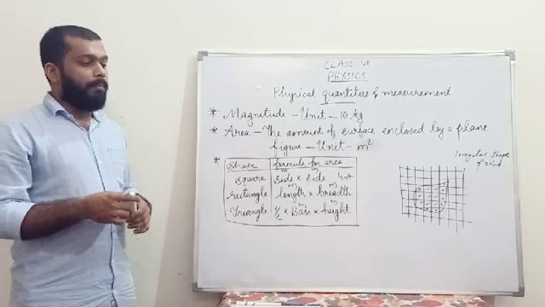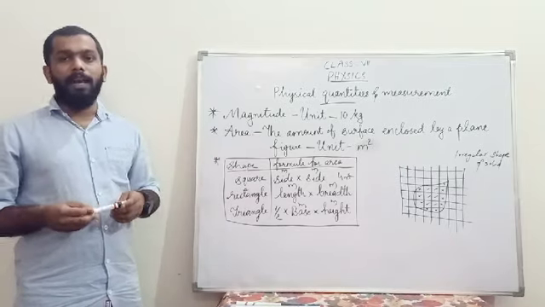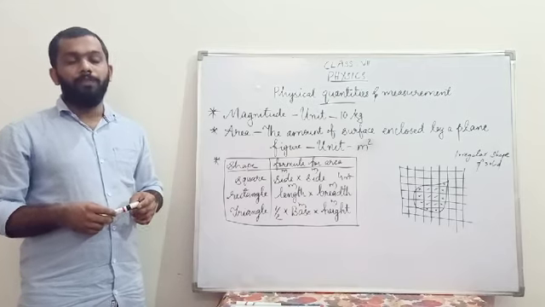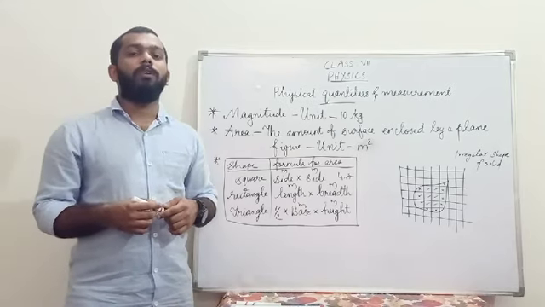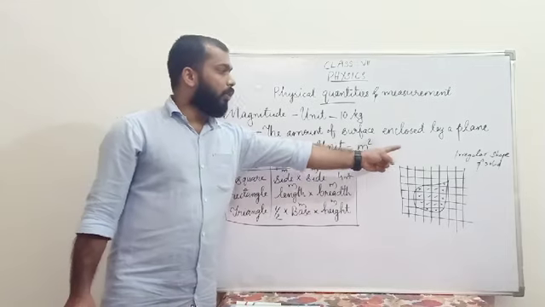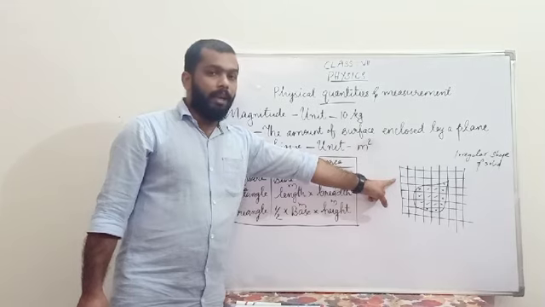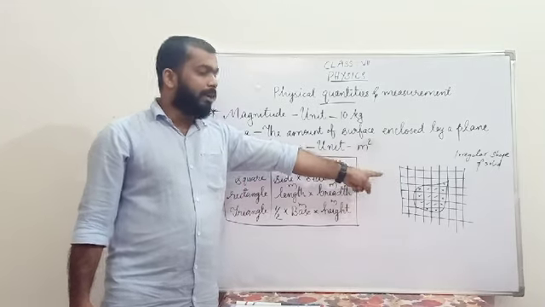For example, I am having a stone piece which does not have a particular shape, or a leaf. I think last year already we have discussed this one. If there is a leaf, how will we calculate the area of a leaf? For that, if it is an irregular shape of solid or irregular shape of thing, we are going to use a graph paper. And you are familiar with the graph paper.